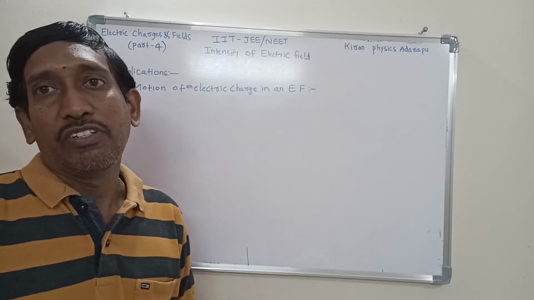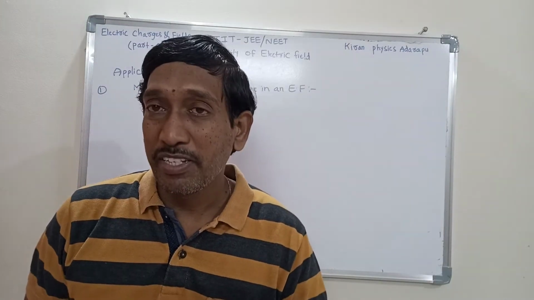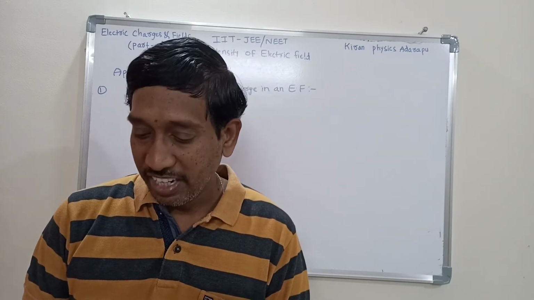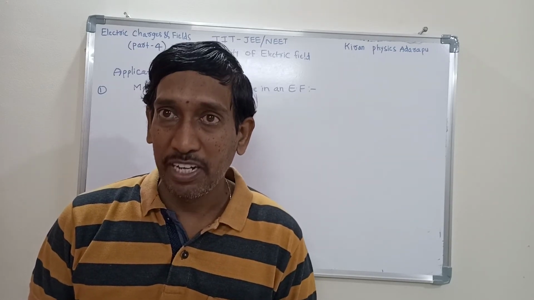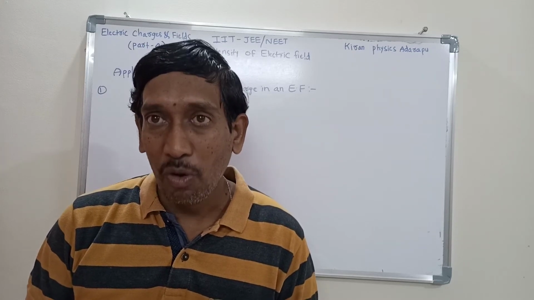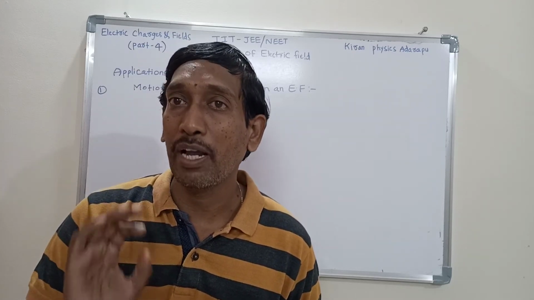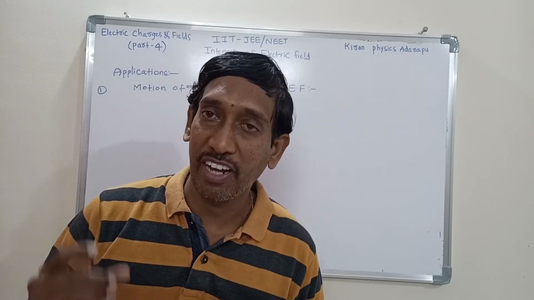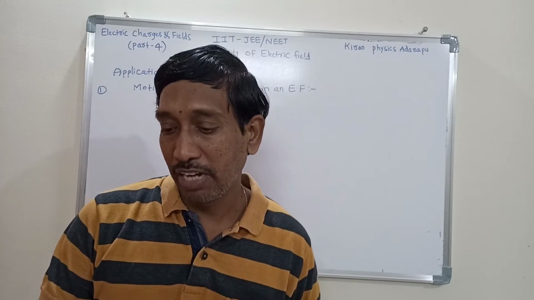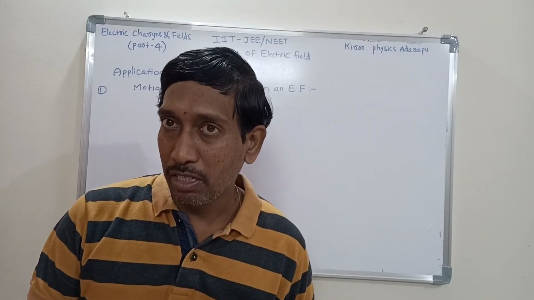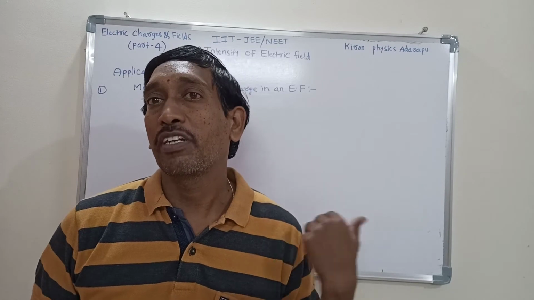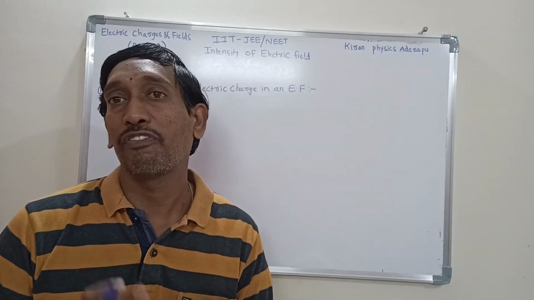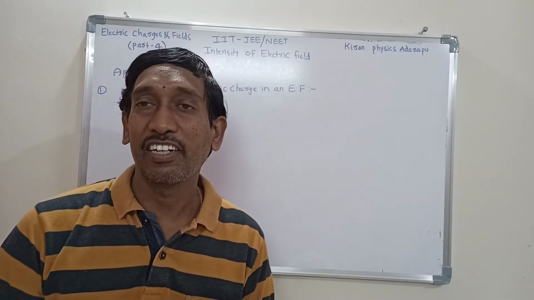When any charge is in motion, what are the measurable quantities? One is acceleration, second is velocity, then displacement and kinetic energy. These are all measurable parameters. That's why we have to construct the expressions for acceleration, velocity, displacement, and kinetic energy. We will discuss all these parameters for the motion of an electric charge in an electric field.